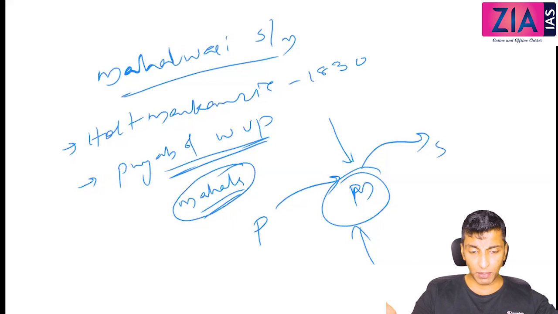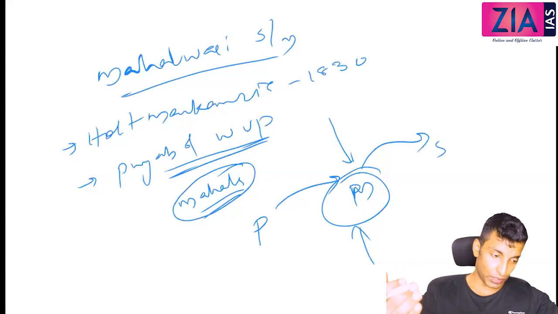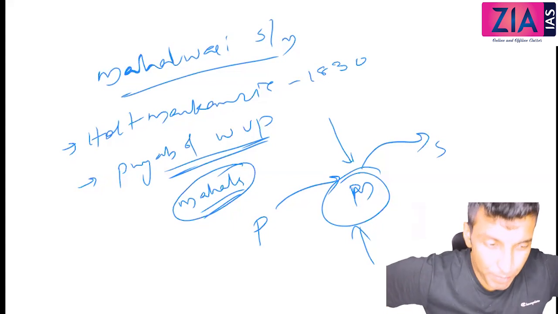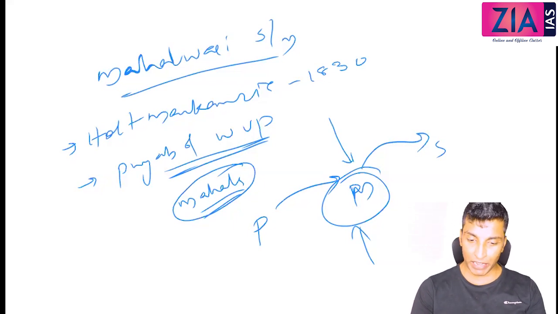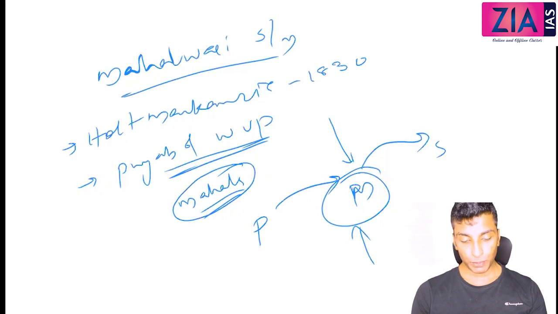Again, the same problems will be there: high rate of taxation, transfer of land to Mahajans, Marwadis, emergence of moneylenders. Okay, then rural indebtedness because of that selling of land. Okay, and then rural landless laborers, unemployment, underemployment, disguised unemployment, inequality, poverty, deprivation, whatever you feel like you can write. So these are the impacts of land revenue.